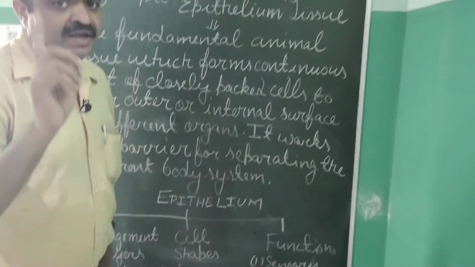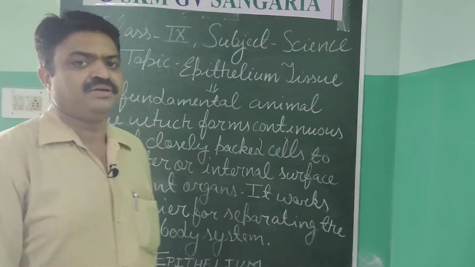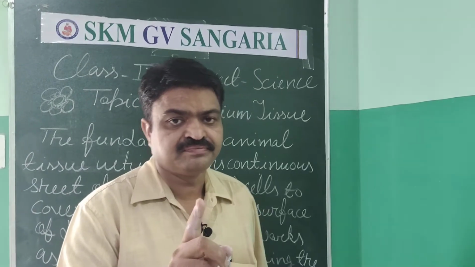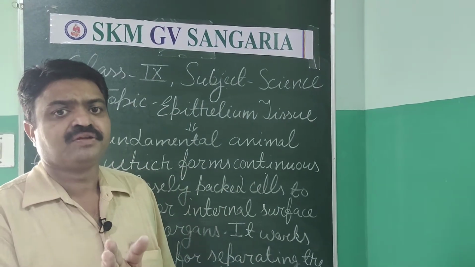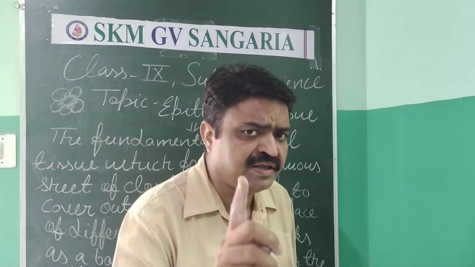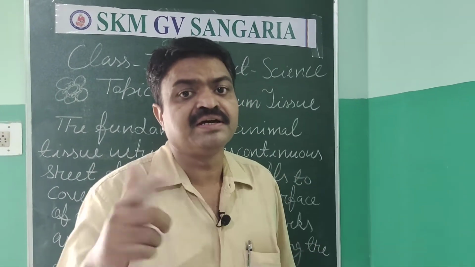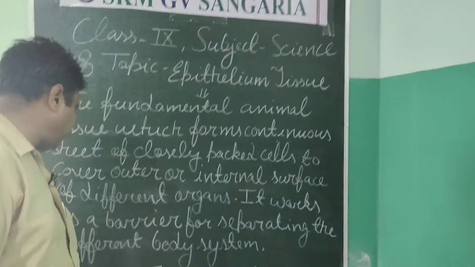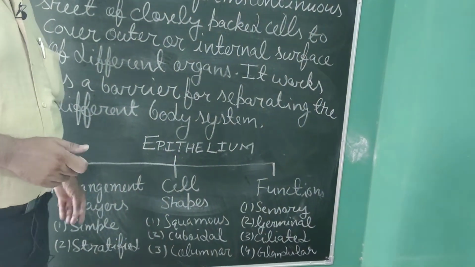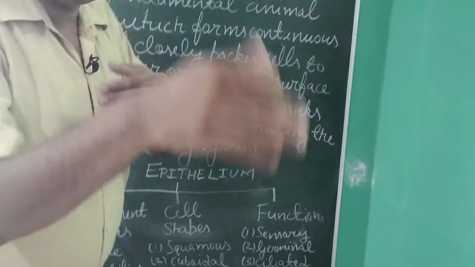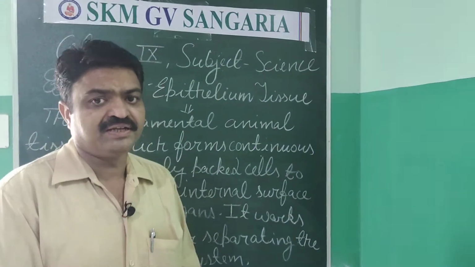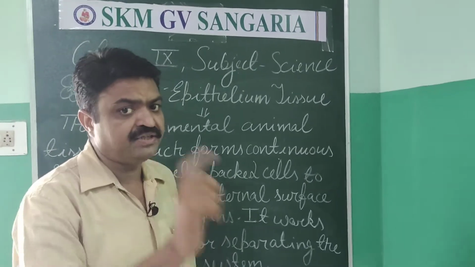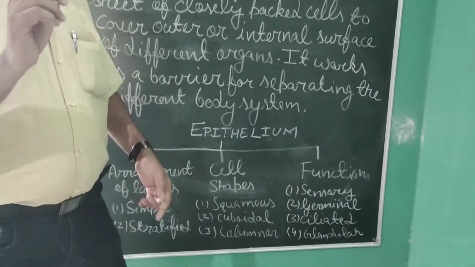Simple epithelium is the epithelium in which the cells are arranged in a single sheet. That's why it is known as simple epithelial tissue. In stratified epithelium, the group of cells is arranged into more than two different layers, so it is known as stratified epithelium.